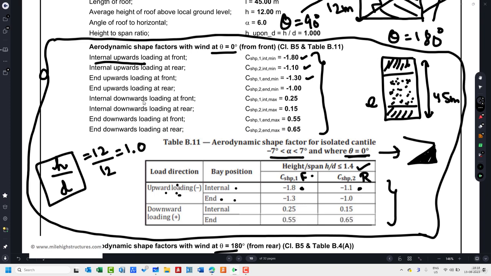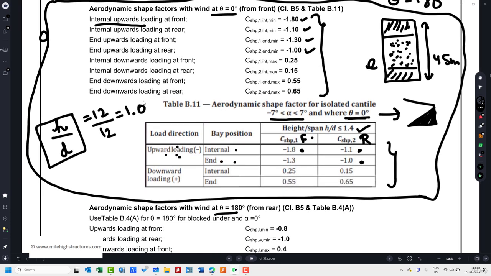Upward end loading at rear, value is -1.0. Fifth case that we do need to understand, internal downward loading at front, the value is 0.25. After that, downward internal loading at rear, the value is 0.15. Downward end loading at front, 0.55. Downward end loading at rear, 0.65.